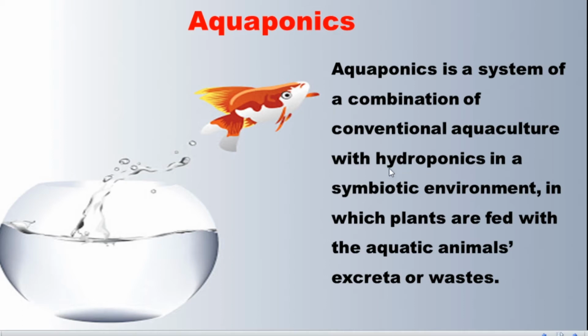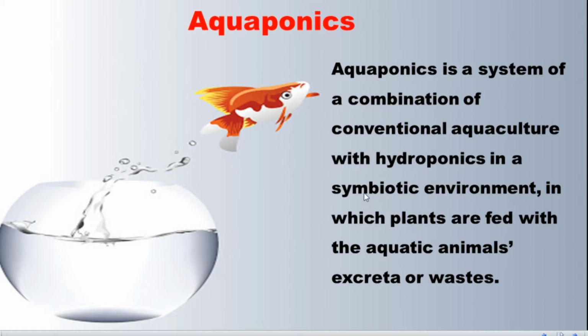So that we call hydroponics. Aquaculture is nothing but fish farming. Both together make one system that we call aquaponics.